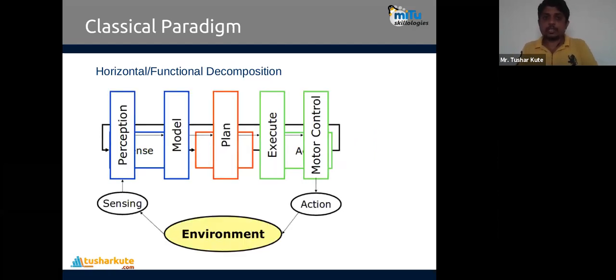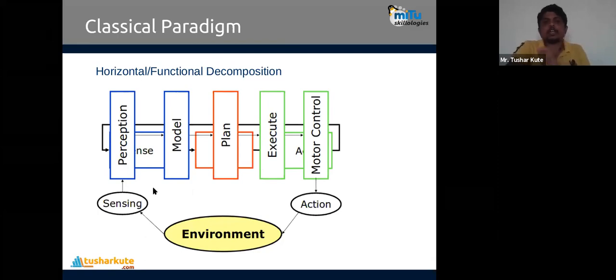If you go to another level, this is vertical, sorry, it's written horizontally here, but it is vertical decomposition. In vertical decomposition, every individual part we are decomposing in the form of environment and sensing. First we have perception, then we have a model. So whatever we have between sensing, planning or acting, they are decomposed into multiple parts.